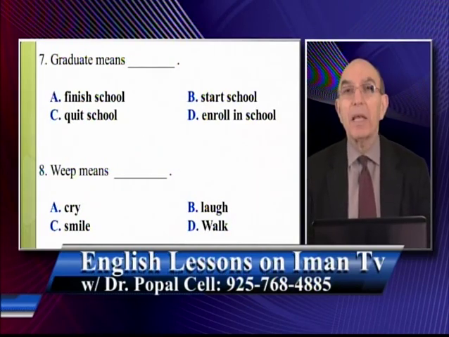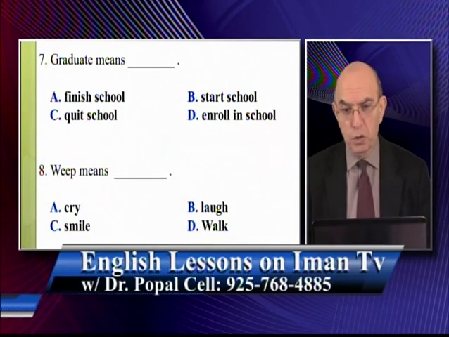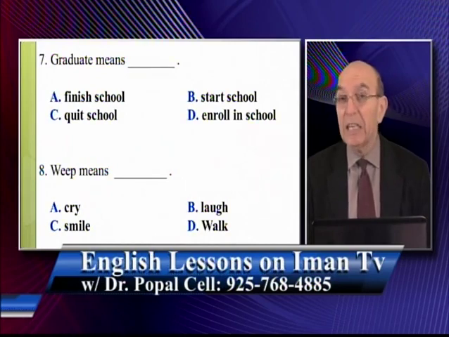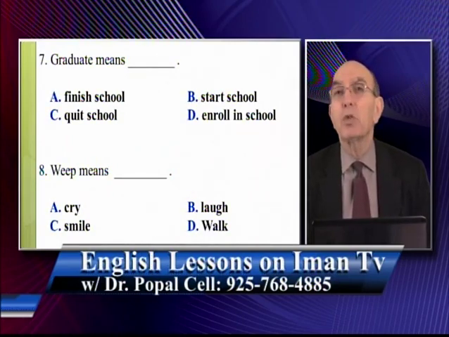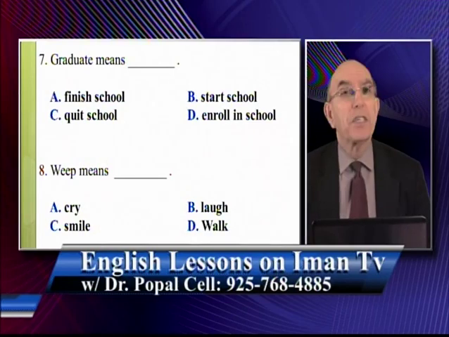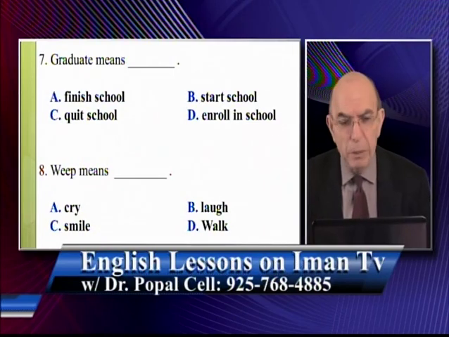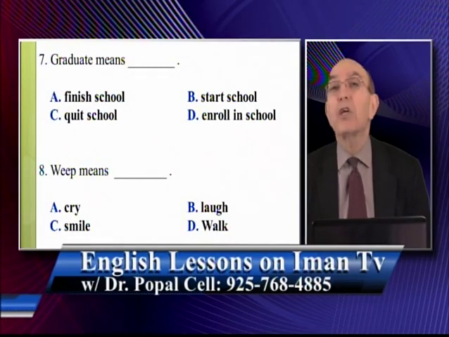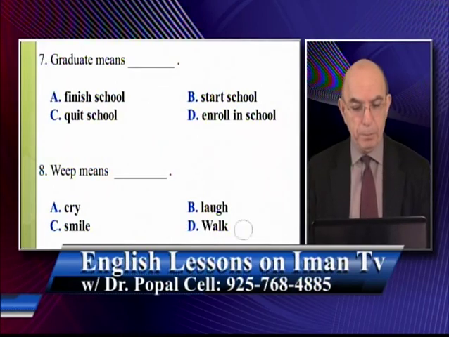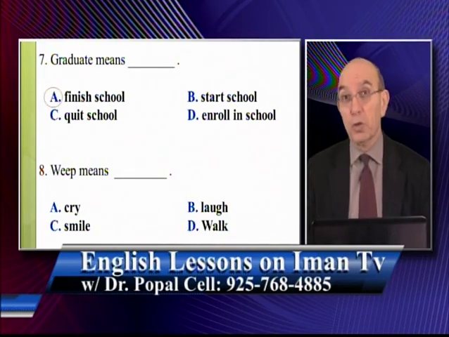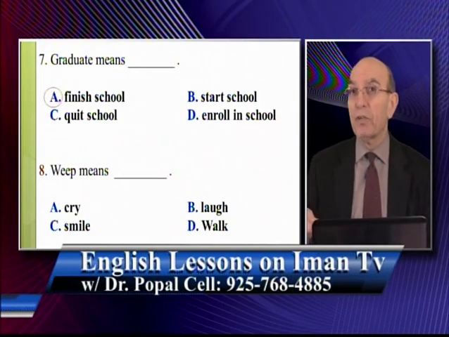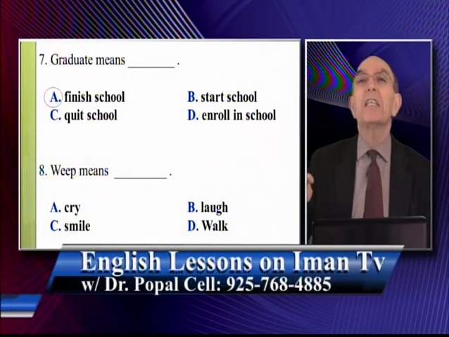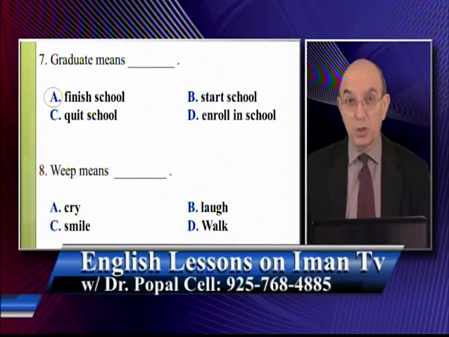Question number 7. Graduate means blank. A, finish school. B, start school. C, quit school. D, enroll in school. Which one is correct? In other words, what is the meaning of graduate? If somebody graduates from school, what does it mean? Does he finish school? Does he start school? Does he quit school? Or does he enroll in school? The correct answer is finish school. When somebody completes the 12th grade, that person graduates. Somebody completes the 4th year of university, that person graduates, means finishes school.